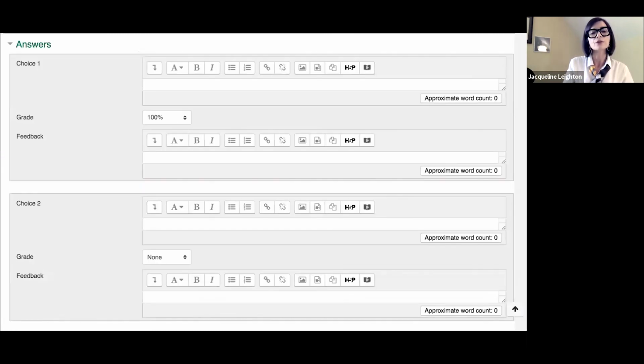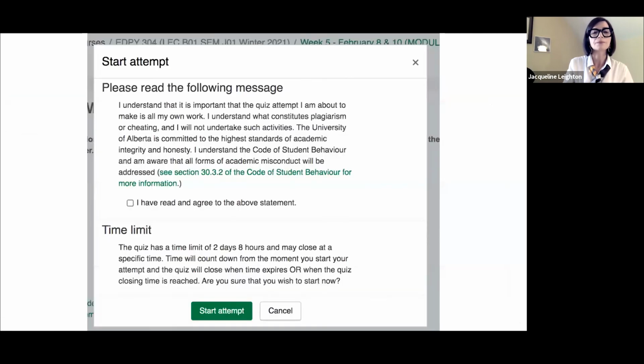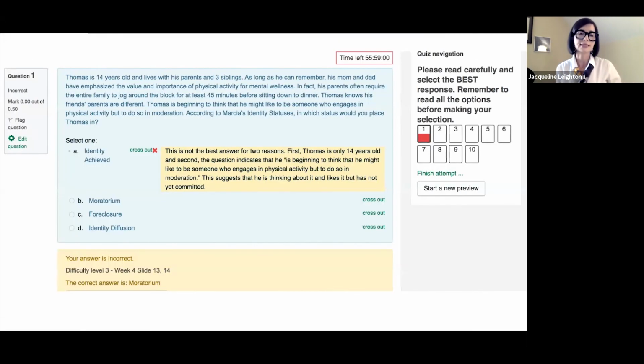And when they're reviewing their exam, they are able to see the feedback. Now, I just want to give you a very quick picture of what students would see when they're actually reviewing their test items. So they actually have the feedback associated with the one that is incorrect, and then they're also able to see at the very bottom the difficulty level and also when we covered it, etc.